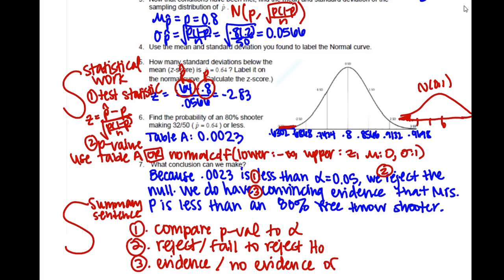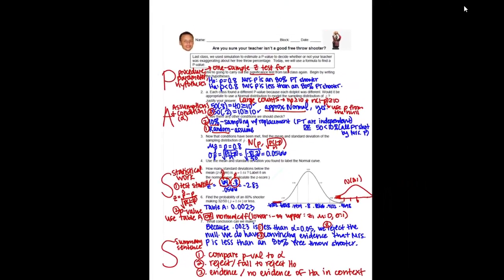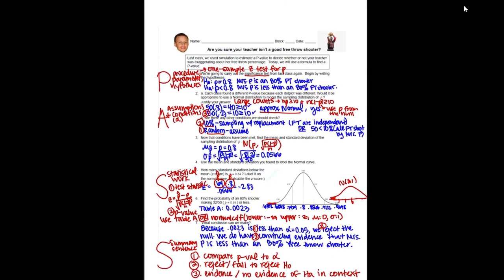of HA in context. And unfortunately, it's now officially proved, not proved, prove is the wrong word. We do officially have convincing evidence that I am less than 80% shooter. I was exaggerating, but maybe I can just practice a lot over the next several months and build my skills back up. So here's the 4-step process, spells out the word PASS that we'll do for a significance test.